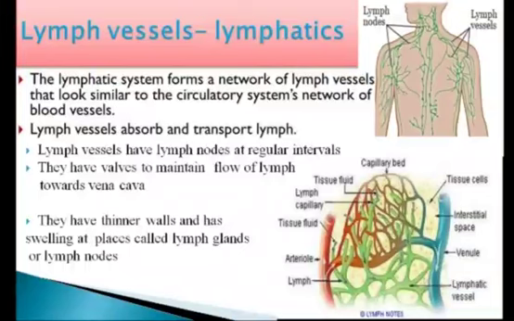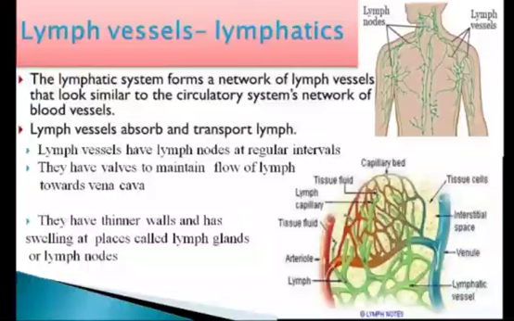Now, these vessels are formed by joining of lymph capillaries. Means they resemble veins but with non-return valves. Finally, they join with the venous system which is usually near the heart.